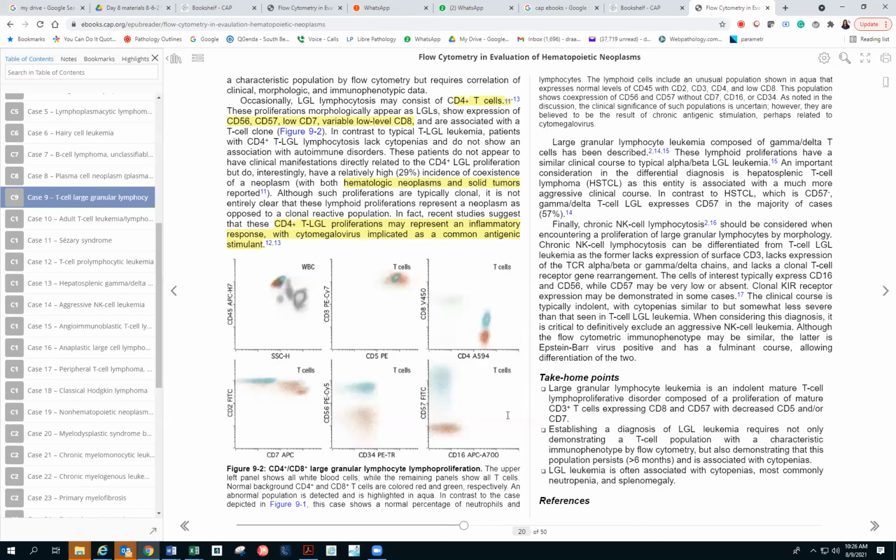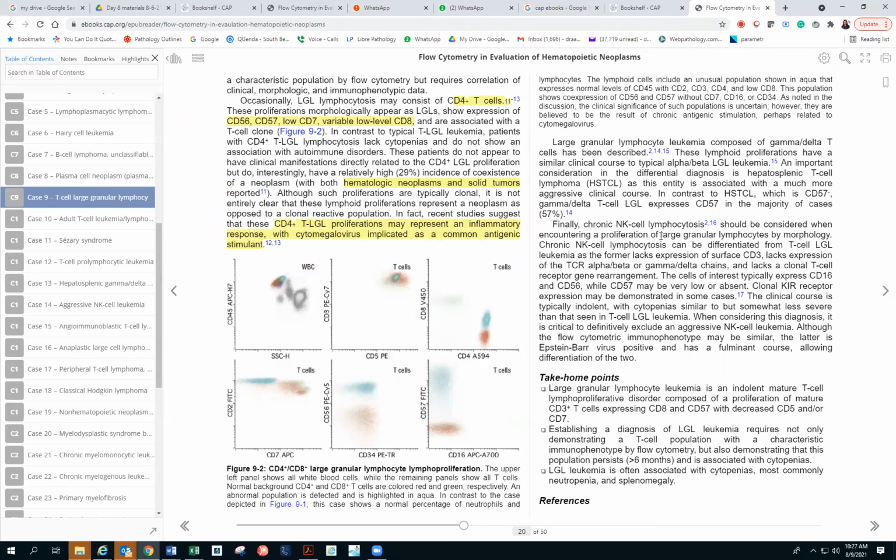All right, so large granular lymphocytic leukemia composed of gamma delta has been described. These lymphoid proliferations have a similar clinical course as alpha beta. An important consideration in differential diagnosis is hepatosplenic. We just read that hepatosplenic is more of gamma delta, so it will be an important consideration in case of LGLs, and is associated with a much more aggressive clinical course. In contrast to hepatosplenic T cell lymphoma, which is CD57 negative, gamma delta LGL will express CD57 in the majority of the cases.